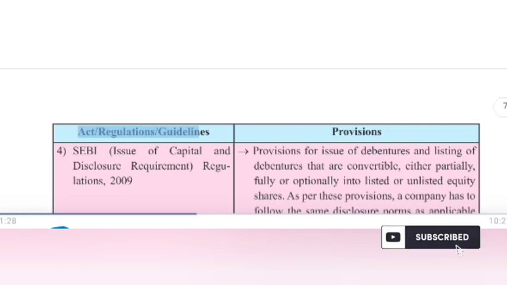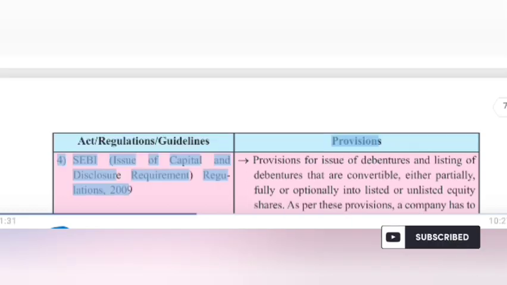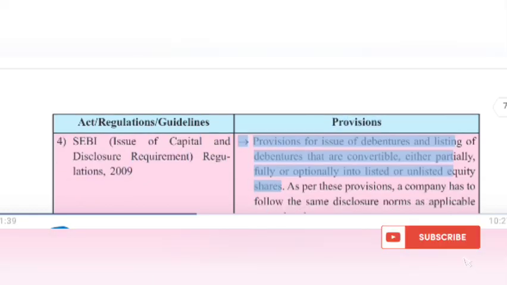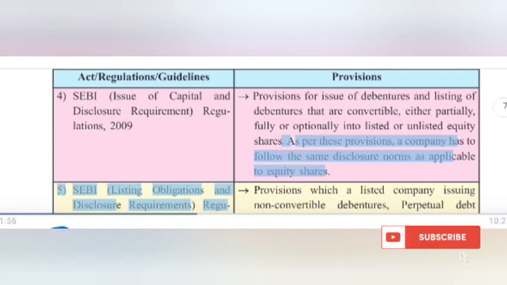4. SEBI Regulations, 2009: provisions for issue and listing of debentures that are convertible, either partially, fully or optionally, into listed or unlisted equity shares. As per these provisions, a company has to follow the same disclosure norms as applicable to equity shares.